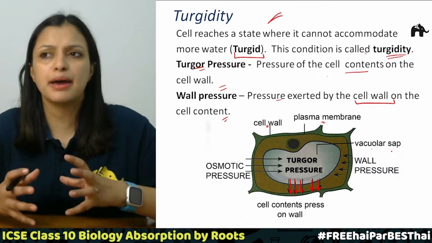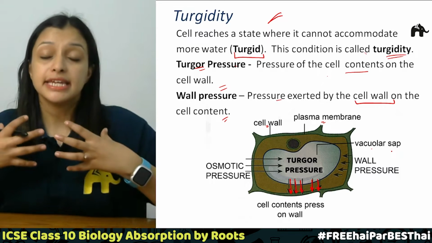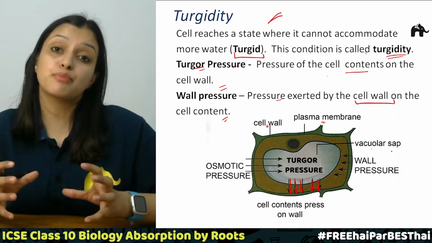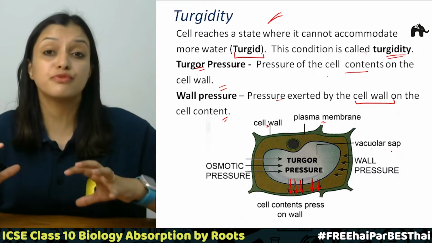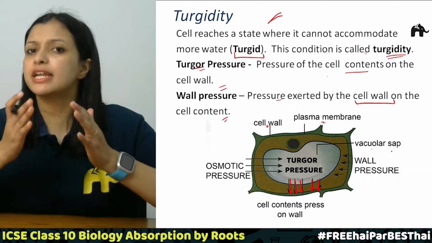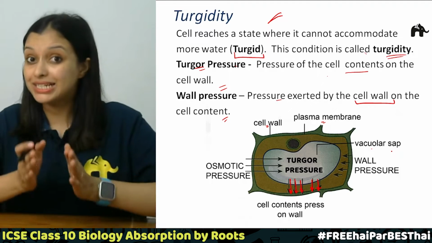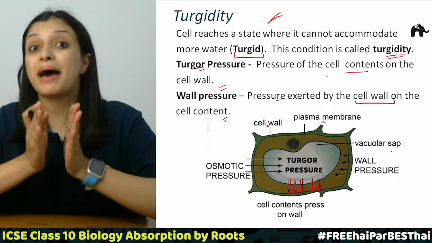It will happen when no more water will enter into the cell, and even though the cell sap concentration is far higher as compared to the outside of the cell, no more absorption will take place, and that state will be called a balanced state.